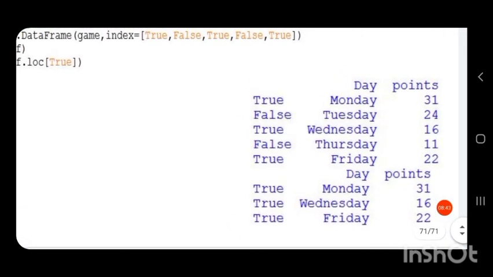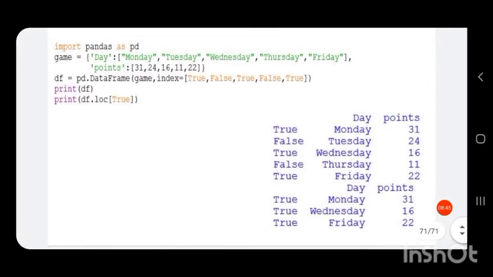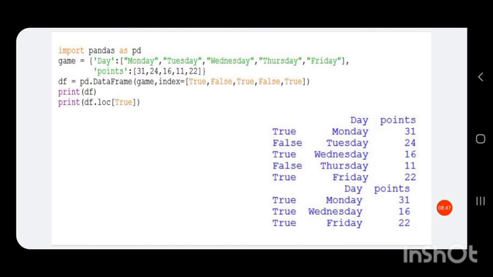You can see we can set the index values in such a way that True means we won the game and False means we lost the game. We can set the meaning of True in any way; I am just giving an example.